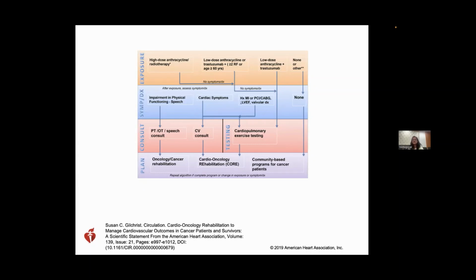If the patient has symptoms and certain history of cardiac events, still our plan would remain the same. But if the patient has impairment in physical functioning or speech, then we'll refer them to their respective rehabilitation programs, that is, onco-cancer rehabilitation. And if the patient has none of the exposure, none of the symptoms, they will simply be managed with community-based programs for cancer patients.